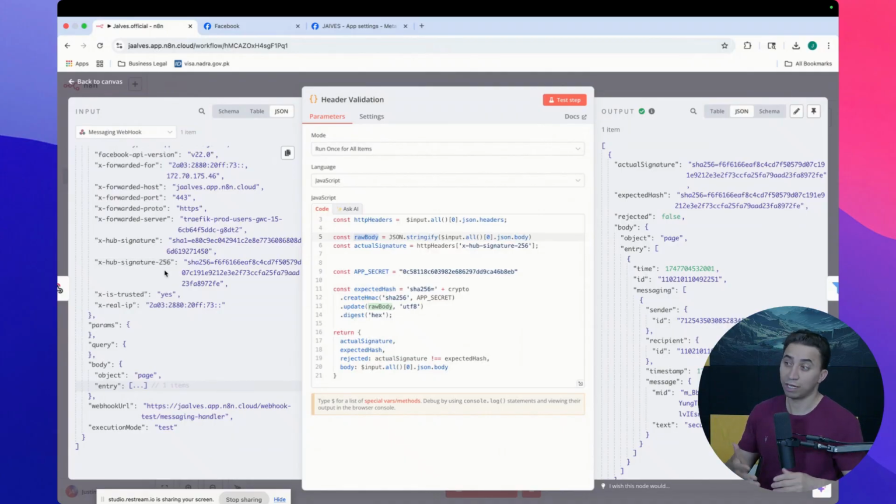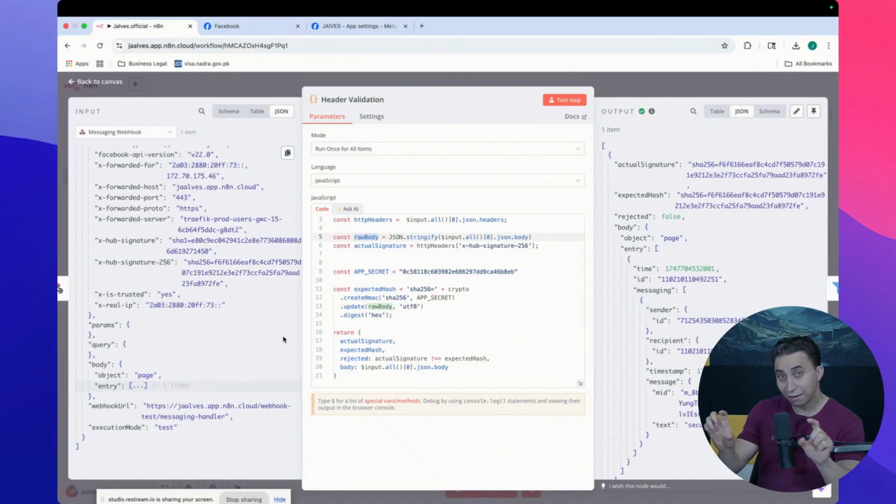I say Facebook, but it could be whatever request. If they are different, it means that this request comes from a source that I didn't trust, that I did not authorize. But if the raw body encrypted with the app secret key gives a hash exactly the same as the hash that comes from this HTTP request, it means that the request comes from a trusted source, which is Facebook. I hope you understand this technique that I'm implementing here, just a security checkpoint to decide if I'm going to process the request or not.